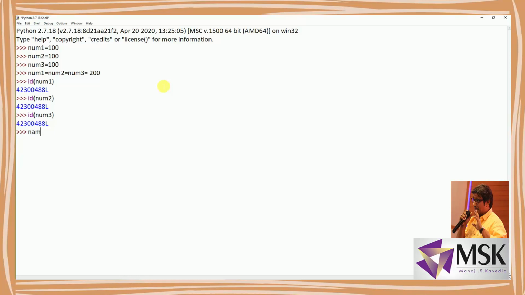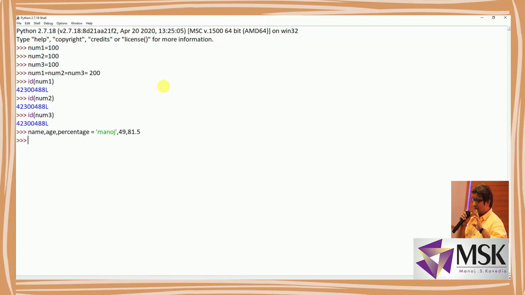Let's have a variable called name, second is age and third is percentage. Now let's say these 3 different variables are to be assigned 3 different values. So let's say I'm writing Manoj in first, in second age as 49 and third percentage as 81.5 and press enter. Now see, it is accepted.